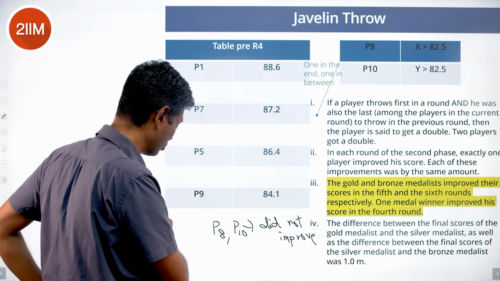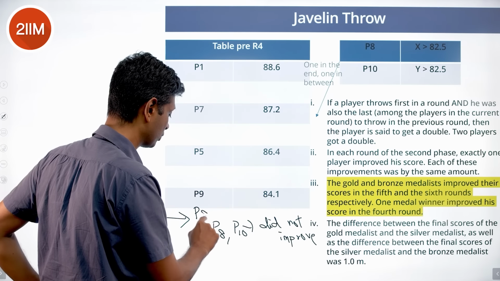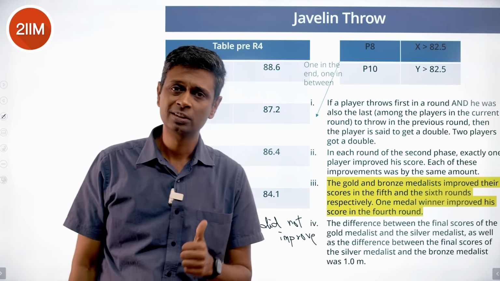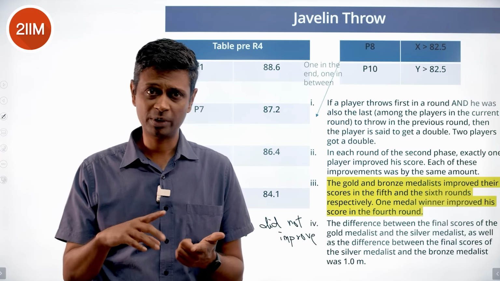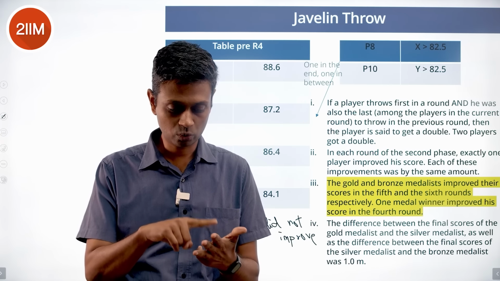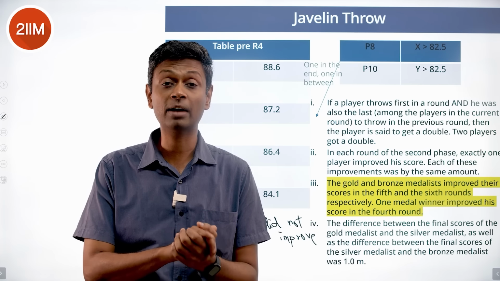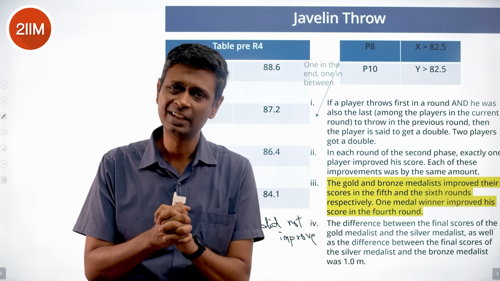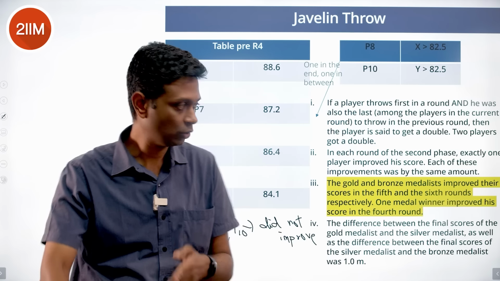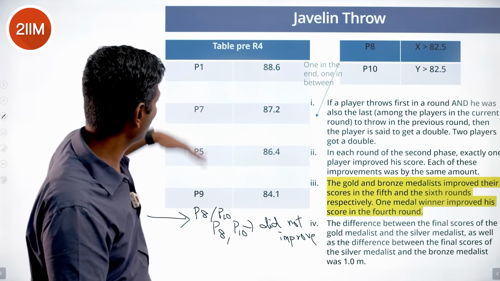Which means one of them was the last. P8 or P10 was the last at the end of round 3, did not improve his score at all, would have been last at the end of round 4, last at the end of round 5, last at the end of round 6. At the end of round 3, he grabbed the last position, and in round 4, round 5, round 6, he continues to be last. One of them. The other sits somewhere here.